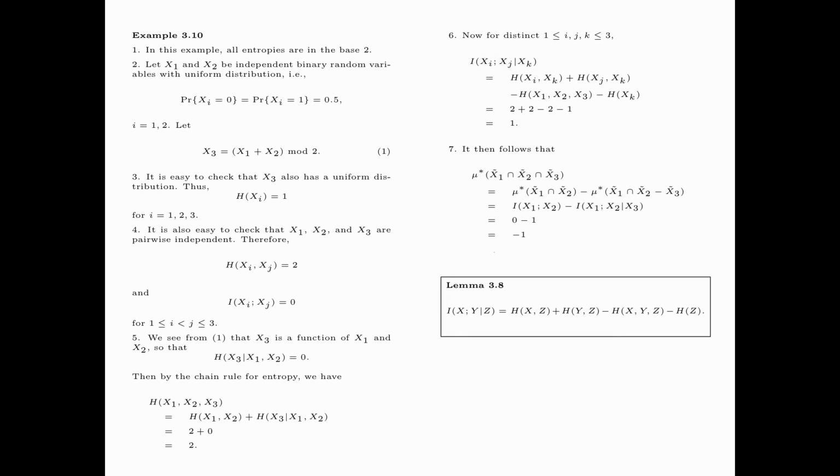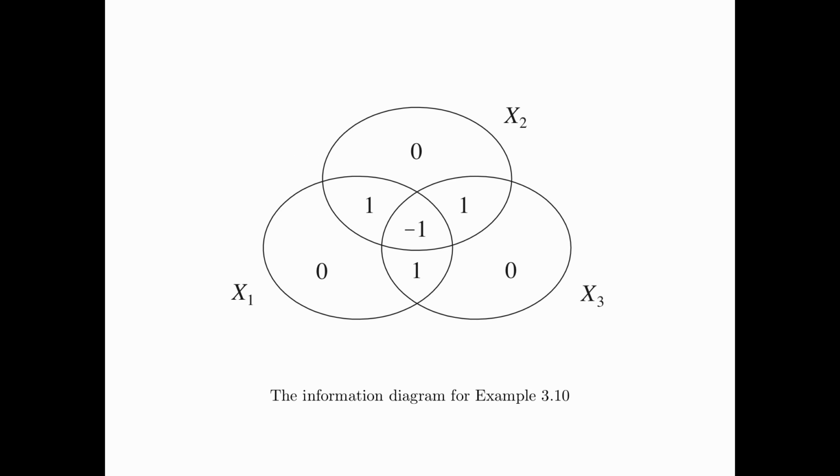Therefore, we conclude that mu star of x1 tilde intersect x2 tilde intersect x3 tilde is less than 0. This shows that mu star can be negative. This is the information diagram for the mu star that we have constructed in example 3.10.